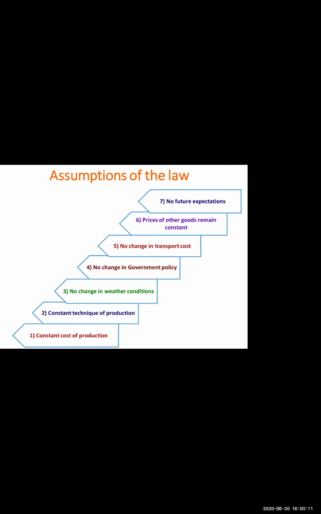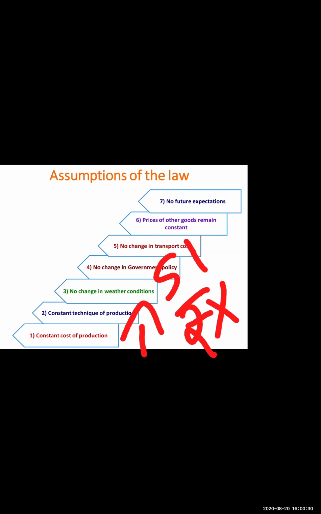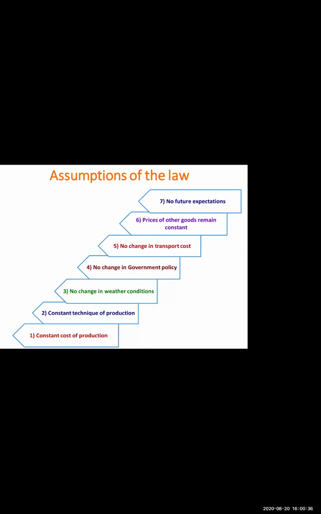The reason behind this is very simple. If the cost of production increases, what will happen? The price will remain the same. Price will not change. What will happen to supply? My supply will decrease. So this shows an inverse relationship. I'll explain it very clearly now. It is assumed that there is no change in the cost of production. A change in the cost of production will affect the price of the seller, and will affect the profit of the seller.